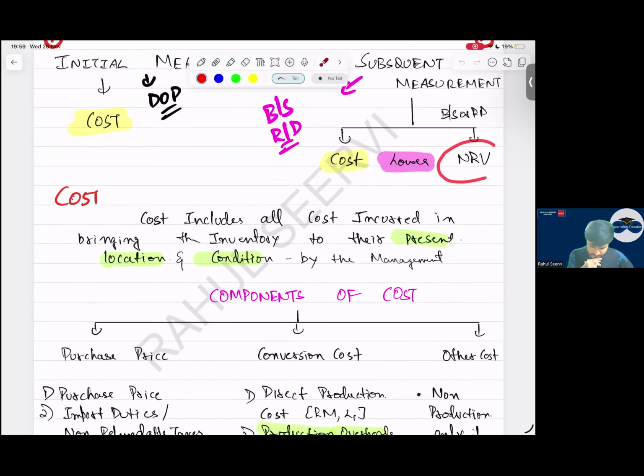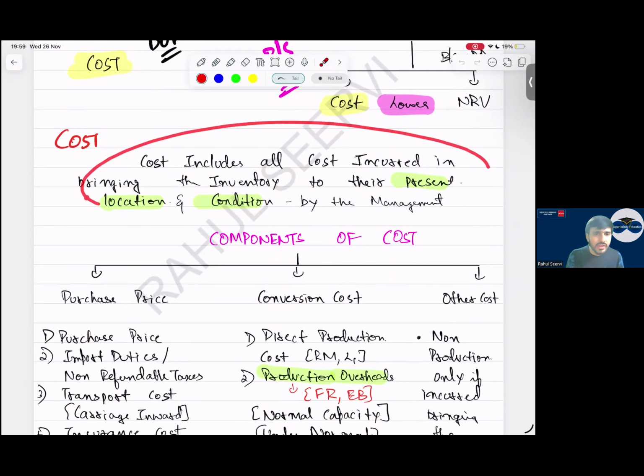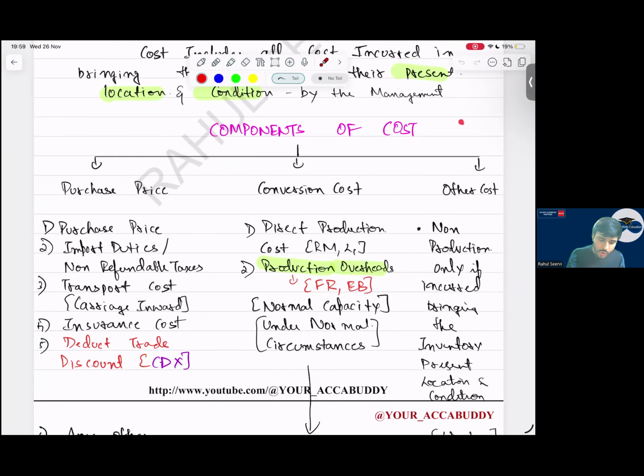See here everyone. Cost includes all costs incurred in bringing the inventory to its present location and condition as intended by the management. So what are the components of cost? The MCQ can come from this part: what is included, what is excluded.